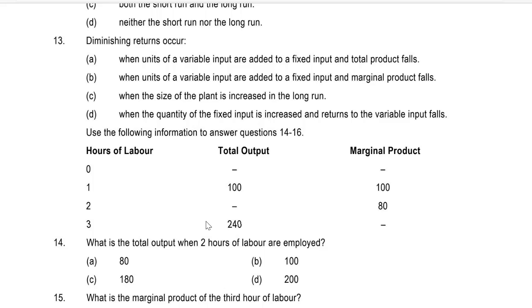Use the following information to answer questions 14 to 16. Okay, fine, we'll do it later on. But diminishing returns occur because of B. When units of variable inputs are added to the fixed input and marginal product falls, this is diminishing returns. The fixed input is fixed, but units of variable inputs are added to the fixed factor, and because of that the marginal product falls, that is diminishing returns.